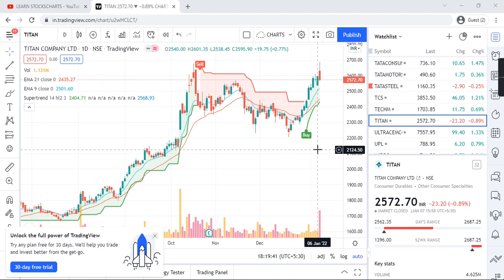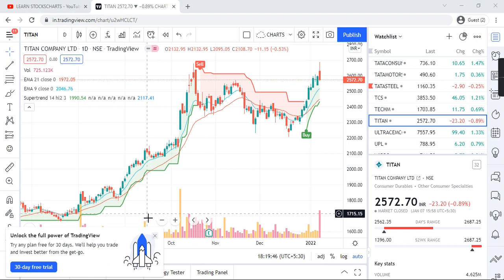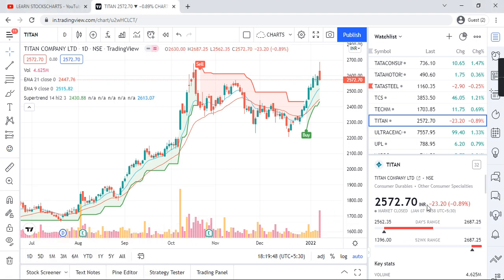Today I'm going to analyze the next Nifty 50 stock, that is Titan. Titan is a heavyweight stock in Nifty, and it is currently trading at 2,572 rupees 70 paisa. My analysis always moves from higher time frames to lower time frames, that is monthly charts, then weekly, then daily, then hourly, and we try to figure it out.